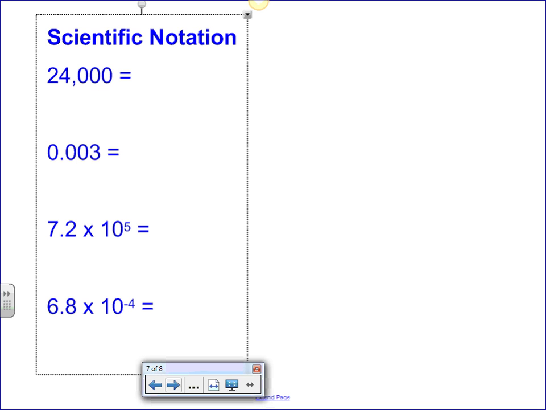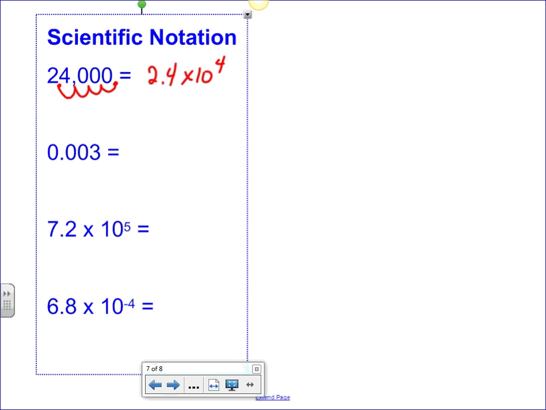Okay, so the idea is we want to have one number in front of the decimal. So in this case, if my decimal is sitting here, I'd move my decimal over 4 times. So I would have 2.4. And then that would be 2.4 times 10 to the 4th power. Because 10 to the 4th is really 10,000. So 10,000 times 2.4 does give us 24,000.